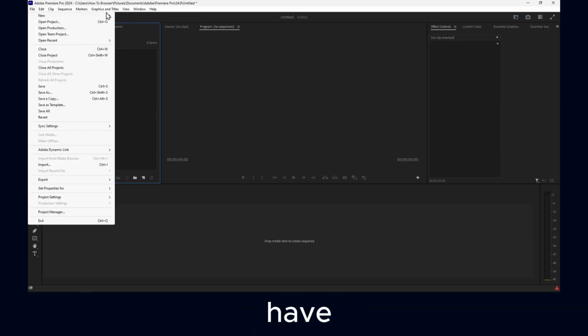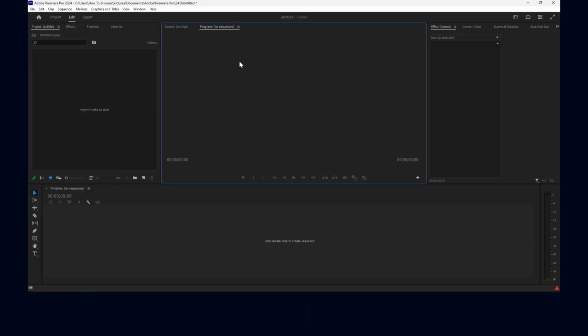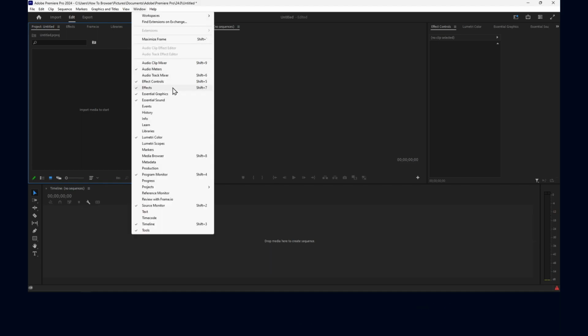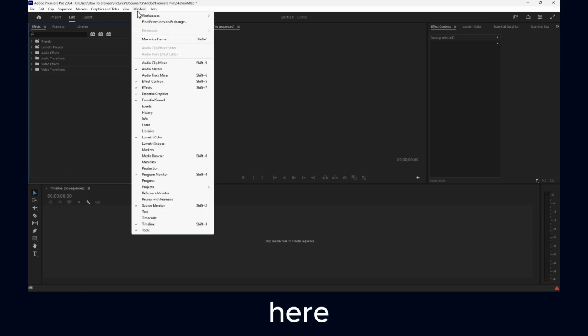Now, obviously, if you don't have a project, go to File, New, Project, Control-Alt-N, and create a new project. Once you have a project, if you select project, and if you can't see this, what you have to do is go here, and here you should be able to add a new panel, which is this one, project. If I close this panel, then if I go here to window, I should see project.